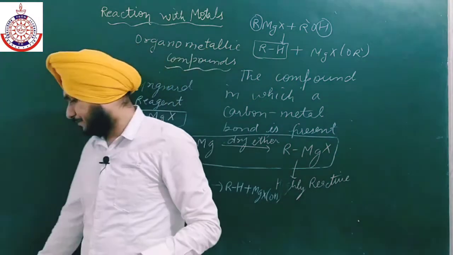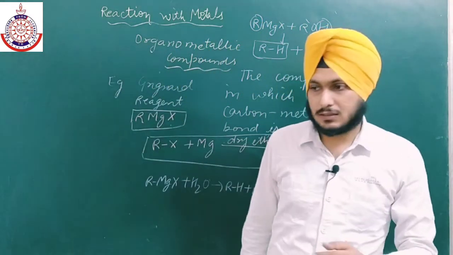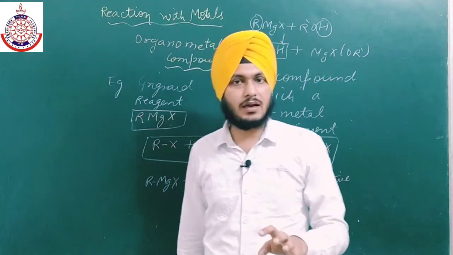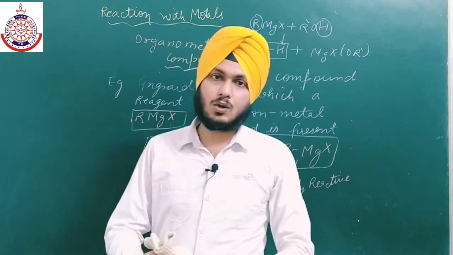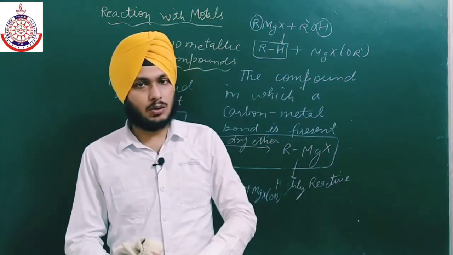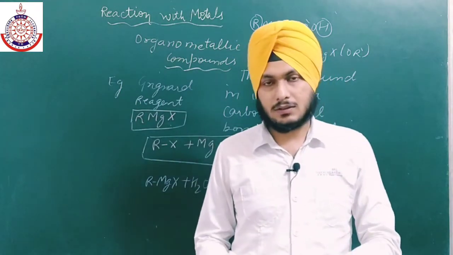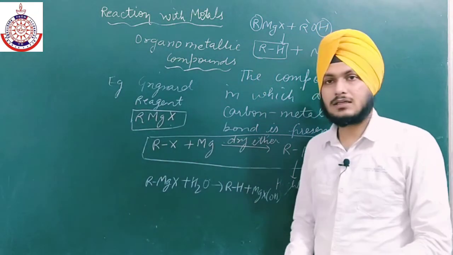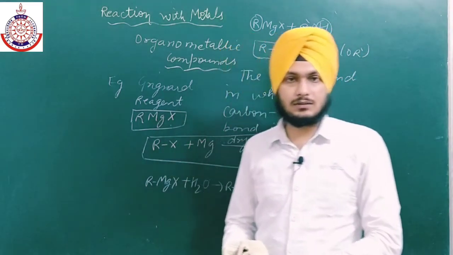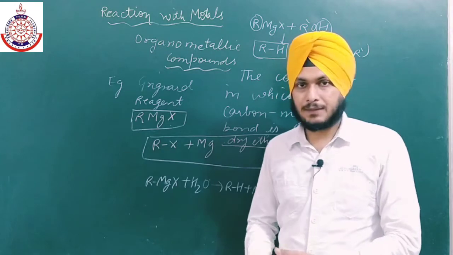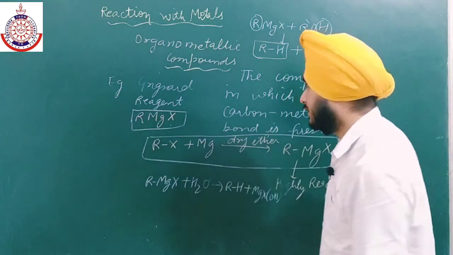Actually, Grignard reagent is very efficient, because through Grignard reagent we can easily prepare any compound. We can easily prepare alcohol, aldehyde, ketone, carboxylic acid, phenol. Okay, so Grignard reagent is very useful. That is why Victor Grignard received the Nobel Prize, because of the discovery of this useful reagent.